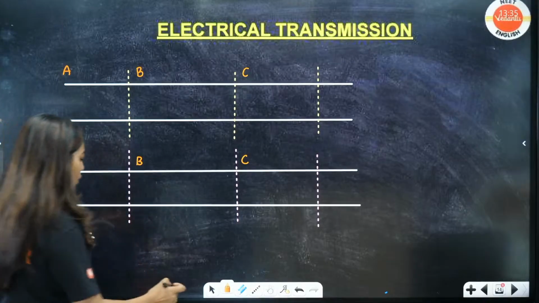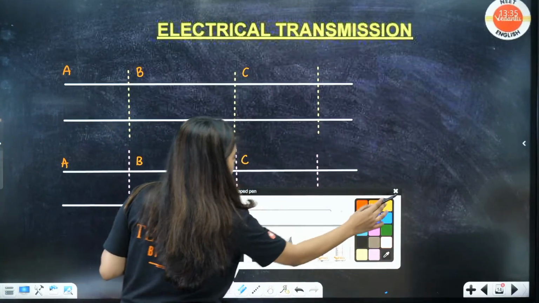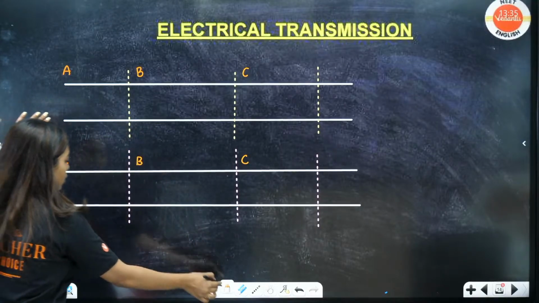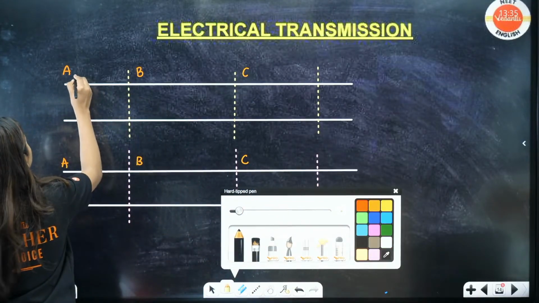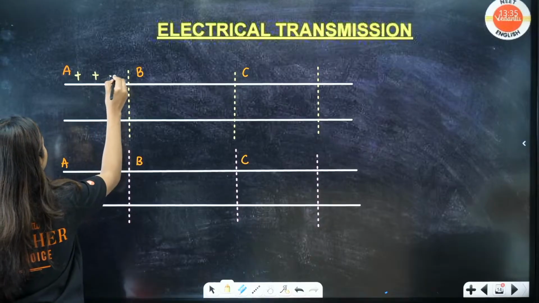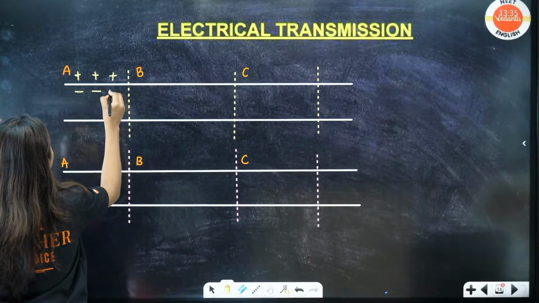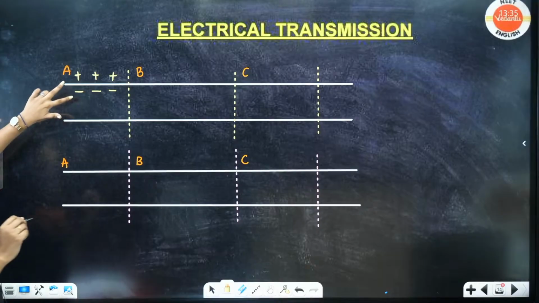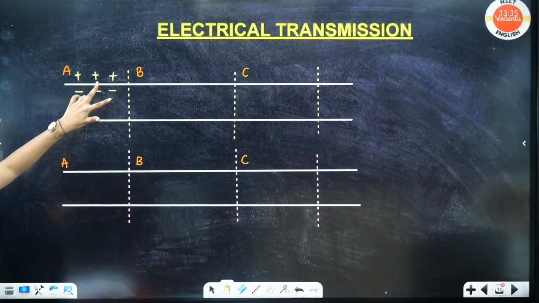Normally what happens in a polarized state? In a polarized state, outside is going to be positive and inside is going to be negative. Anyone has doubt in this? Outside is positive, inside is negative. Anyone has doubt?